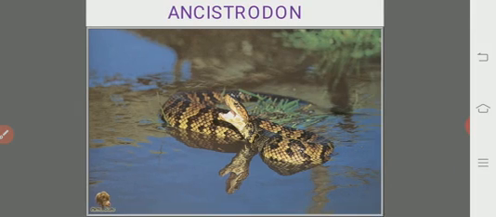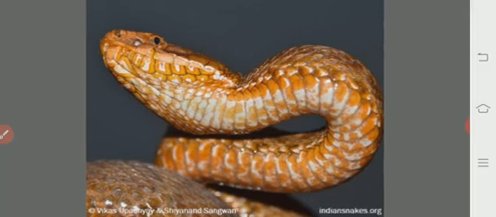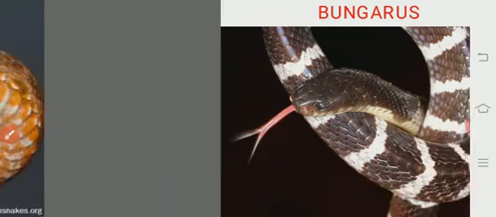So they have hemotoxin. This is Ancistrodon himalayanus. Here we will see a loreal pit in between the eye and the nostril. These are the pit vipers.